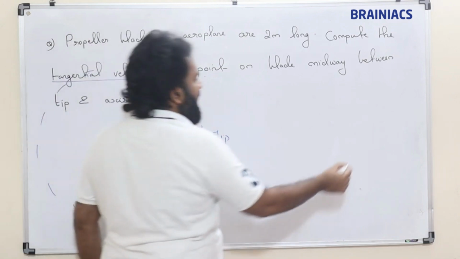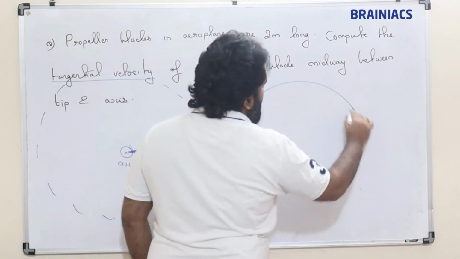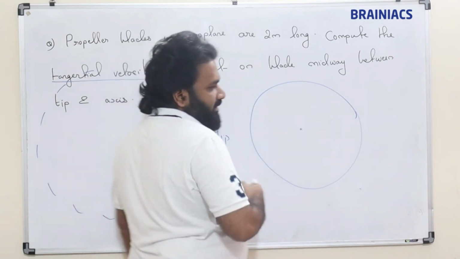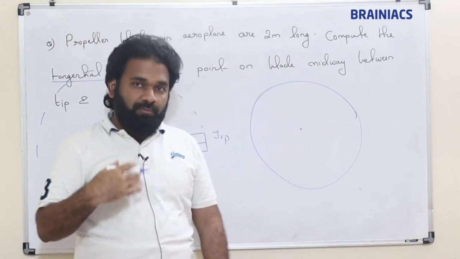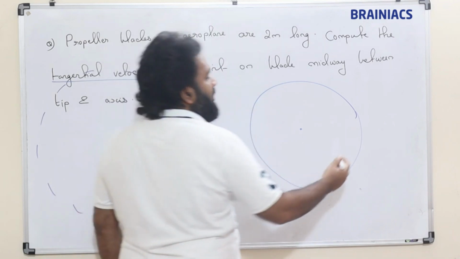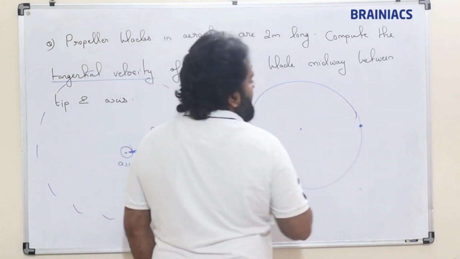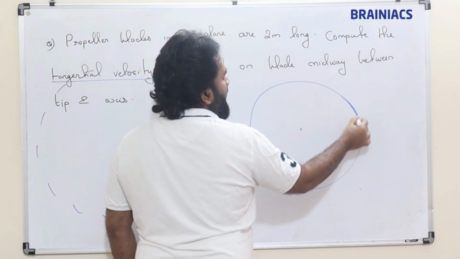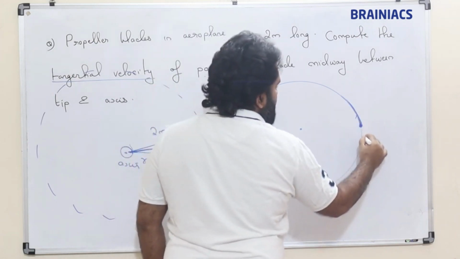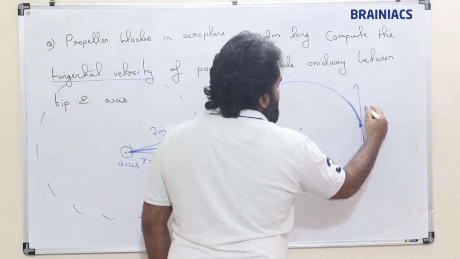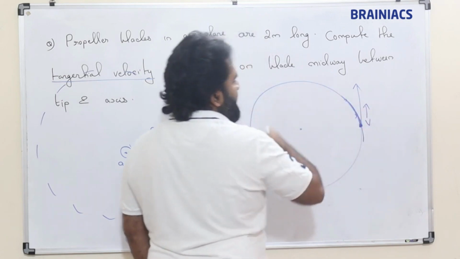Now what about tangential velocity? In rotational motion, the rate of change of angular displacement is angular velocity. Linear velocity always happens at the tangent. Linear distance and linear velocity, everything happens at the tangent. If the particle is moving and we draw a tangent, whatever be the velocity in this direction, at every point the direction of velocity changes.